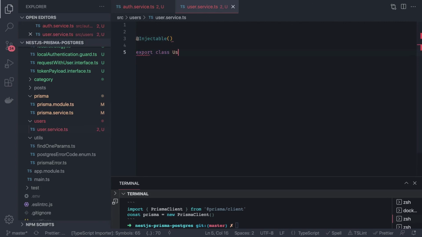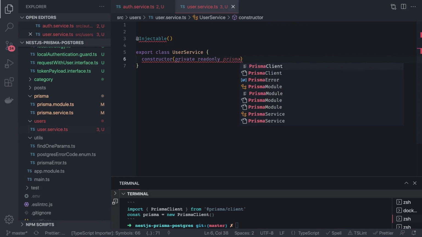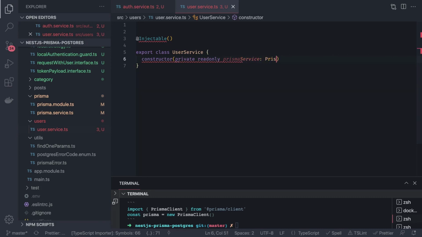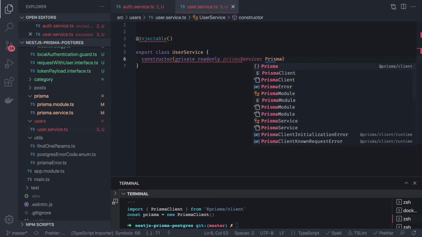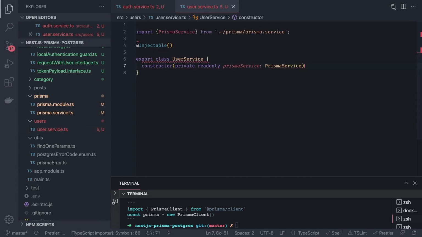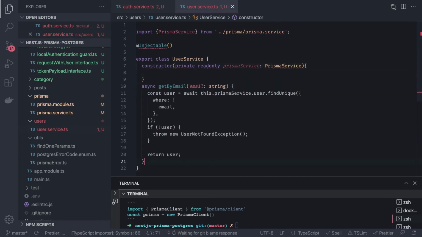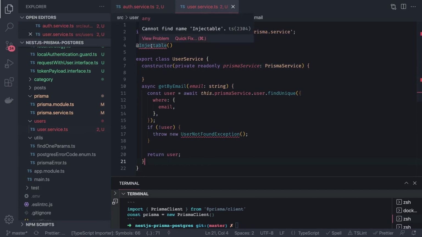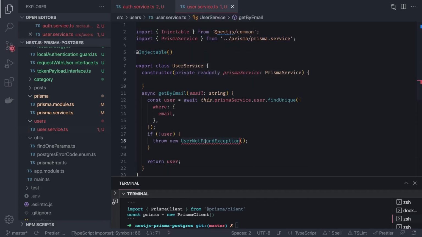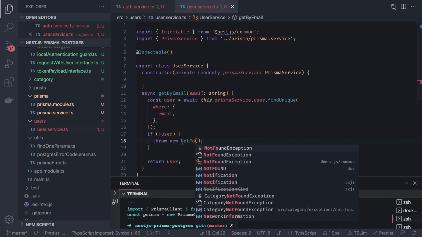Export class UserService, and inside a constructor I can inject the Prisma service. Here I can define this method getByEmail, and for user not found I will just simply say NotFoundException.